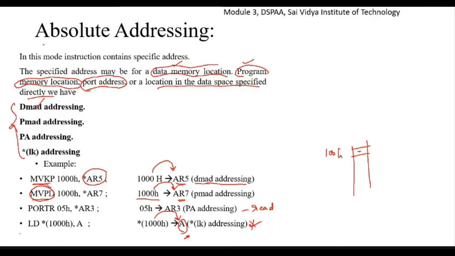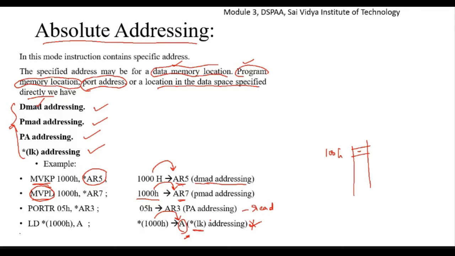These four belong to the absolute addressing type. One is DMAD addressing, another is PMAD addressing, the third is port addressing, and the last one is star LK addressing. LK is nothing but an immediate value. That value is stored into accumulator register A. Hence it is called star LK addressing mode, in the upcoming slides.